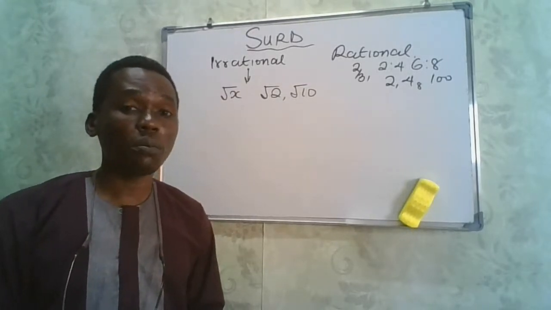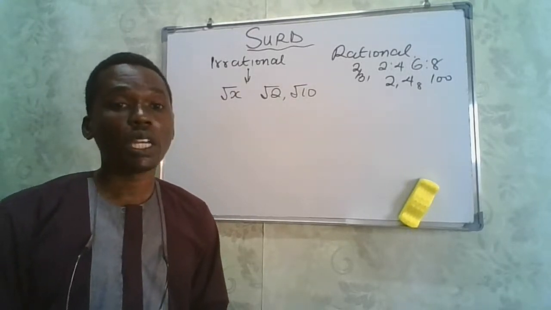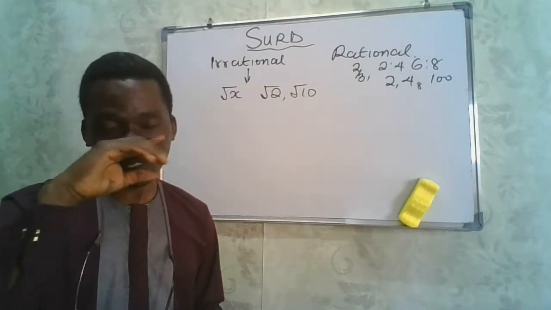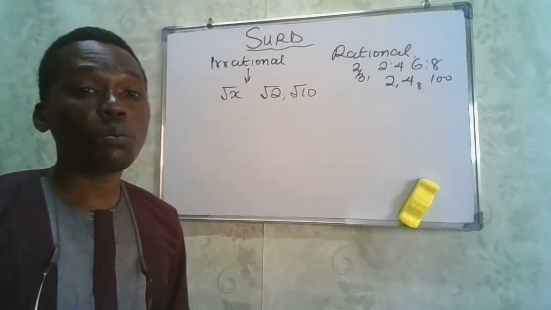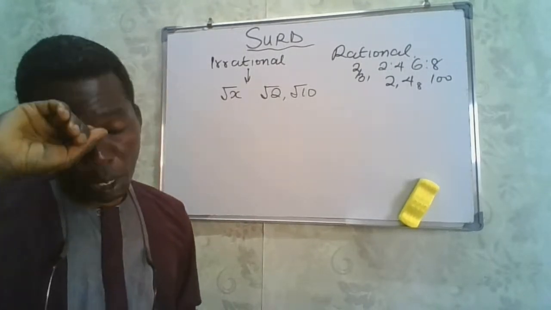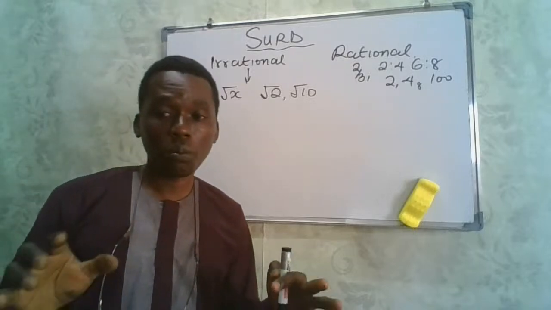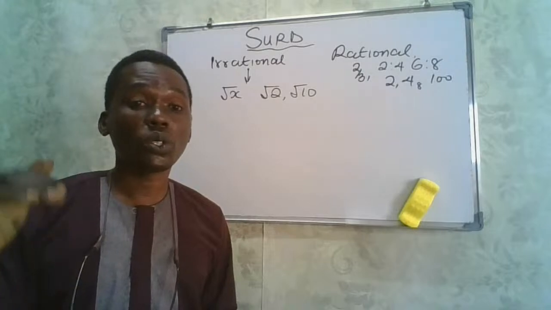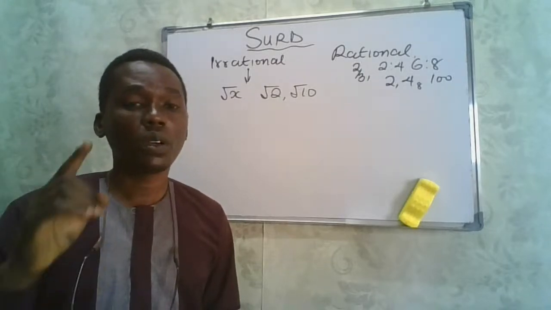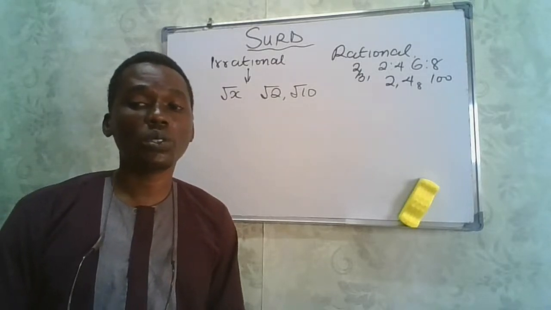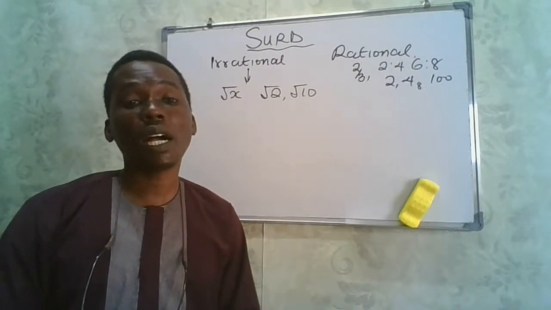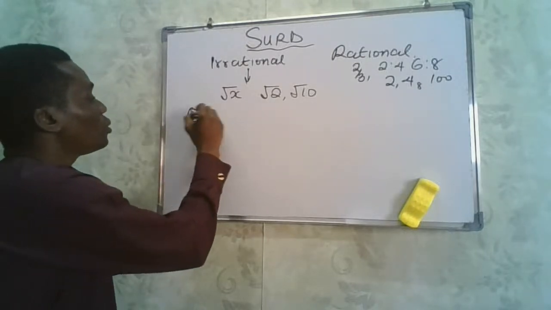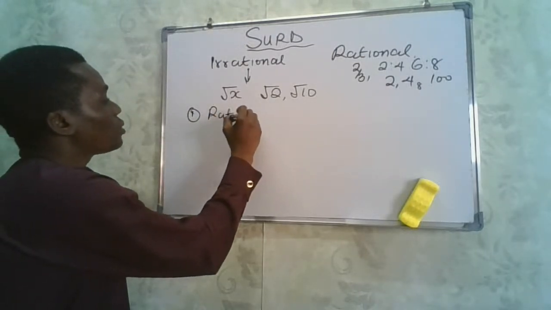Now, what is the main intent of solving surds? As I said earlier on, the main intent of solving surds is to see how we can make such irrational numbers rational. Now, when solving surds, there are important techniques you should bear in mind. We are going to consider those techniques as we discuss some of the key points. One of those things when you are dealing with surds is to remember that you will always be asked to rationalize surds. Now, rationalizing surds involves you rationalizing the denominator.